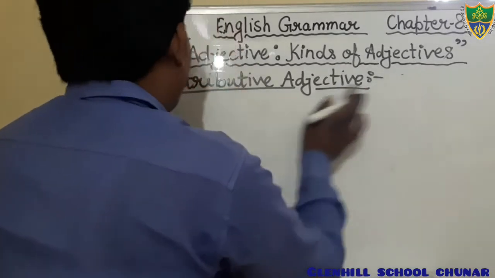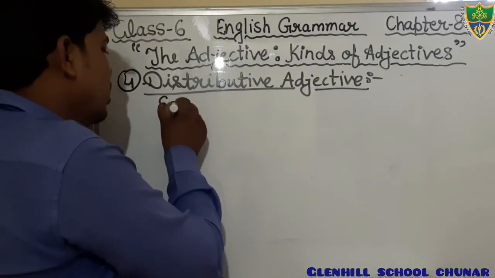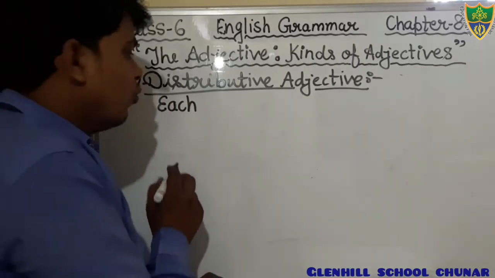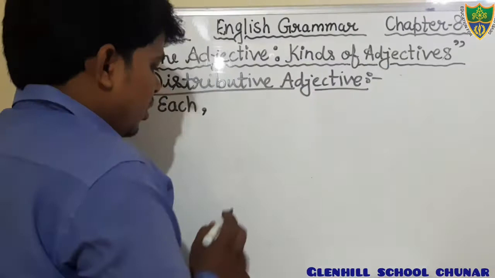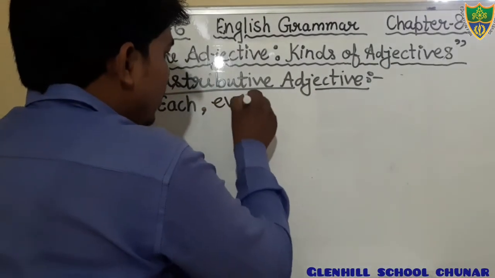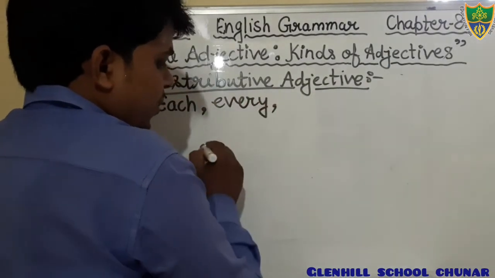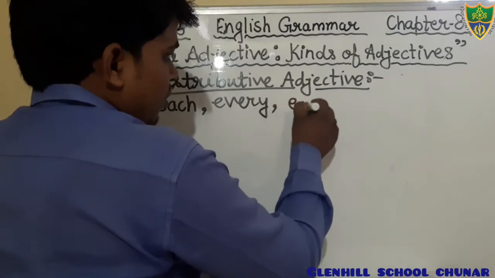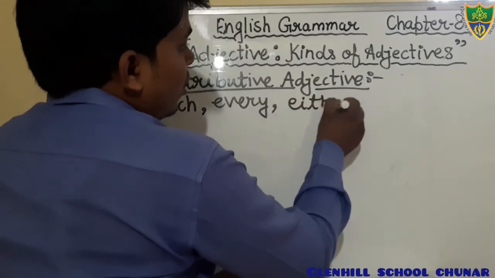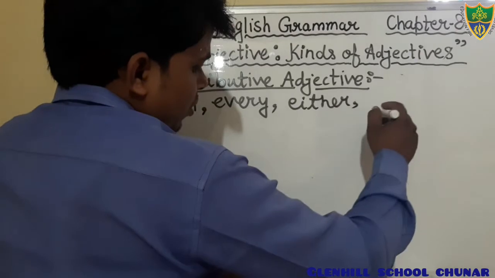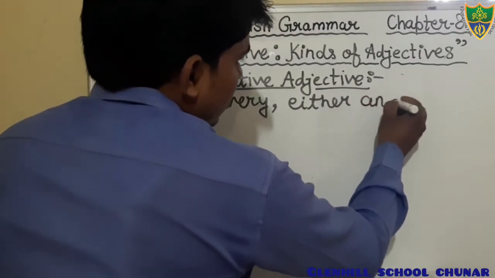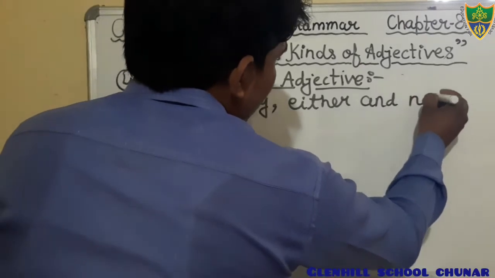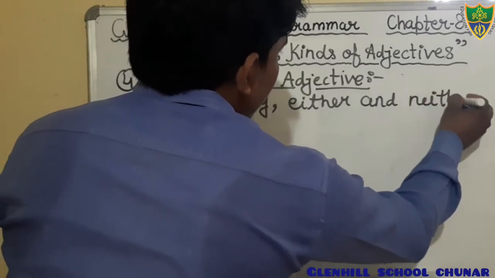Dear students, I am writing from here. Each, the word each, E-A-C-H. Every, E-V-E-R-Y. Either, E-I-T-H-E-R. And neither, N-E-I-T-H-E-R.